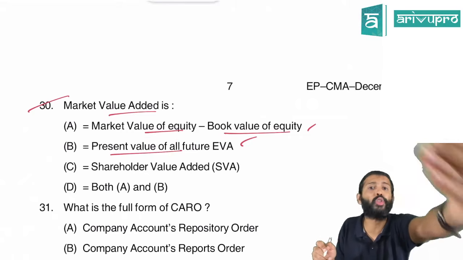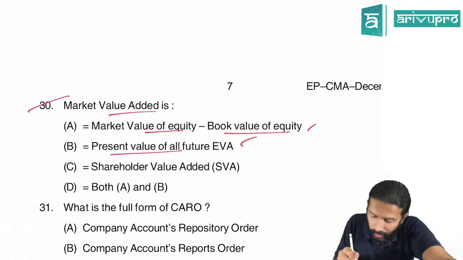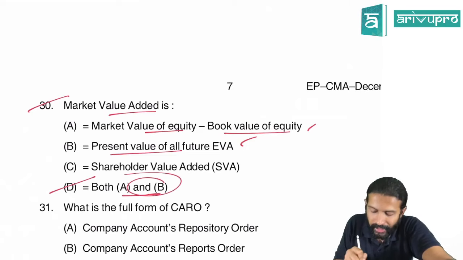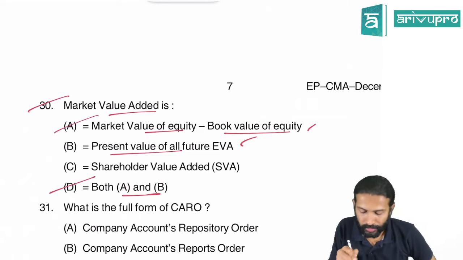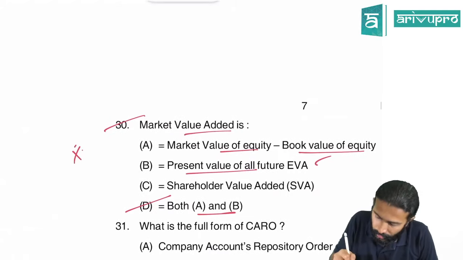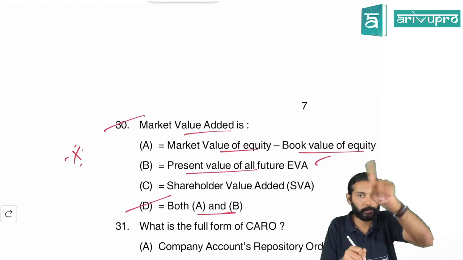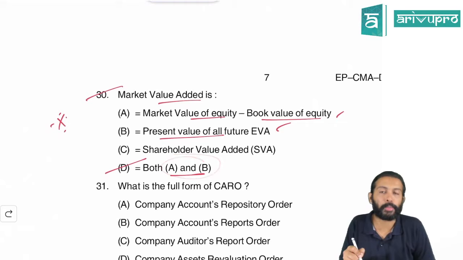So this is also right. So the correct answer is what? Delhi, both A and B. Most of the students would have selected this, so hence for that per se, I'm marking this question as important. D for Delhi is the right option here.